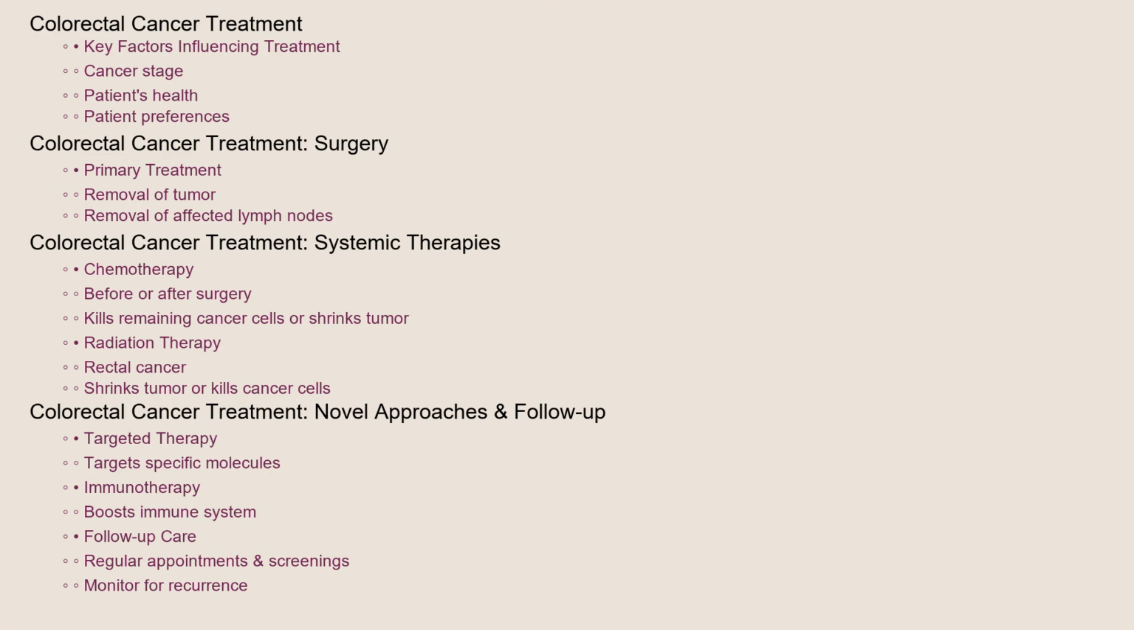Treatment for colorectal cancer depends on several factors, including the stage of the cancer, the patient's overall health, and their preferences. Surgery is the primary treatment for most cases, involving the removal of the tumor and any affected lymph nodes. Chemotherapy may be used before or after surgery to kill any remaining cancer cells or shrink the tumor. Radiation therapy may also be used, especially for rectal cancer, to shrink the tumor or kill cancer cells. Targeted therapy and immunotherapy are newer treatment options that target specific molecules or boost the body's immune system to fight cancer. Regular follow-up appointments and screenings are essential after treatment to monitor for recurrence.